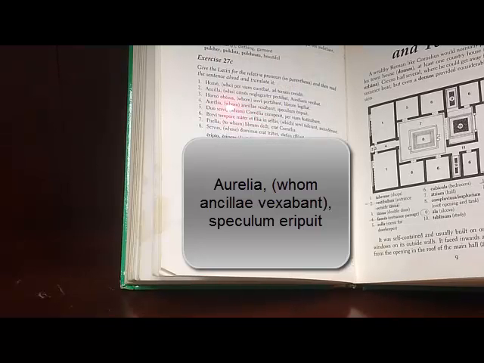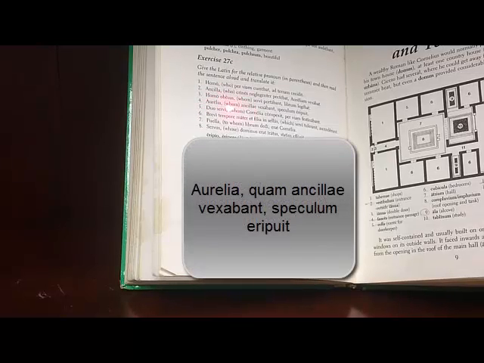So in this case, the slave girls were vexing her, if that were its own sentence. Right? So the slave girls were vexing her. Okay? So you know it's going to be accusative. Right? Feminine, accusative, singular. Why is it feminine singular? Because Aurelia is feminine and singular. So, feminine singular accusative is quam.